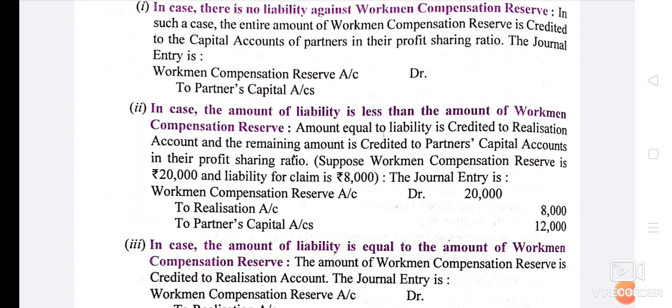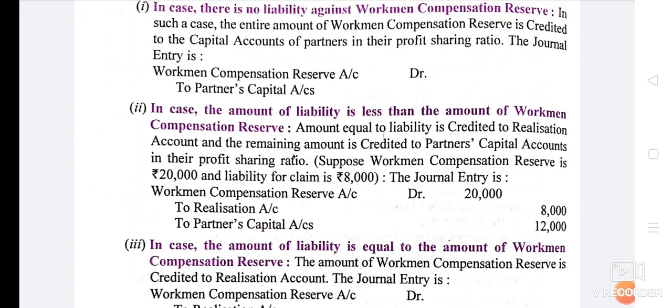Okay, then in second case we have to transfer workmen compensation reserve to the extent of liability to realization account, and remaining reserve will be distributed between the partners in their profit sharing ratio.